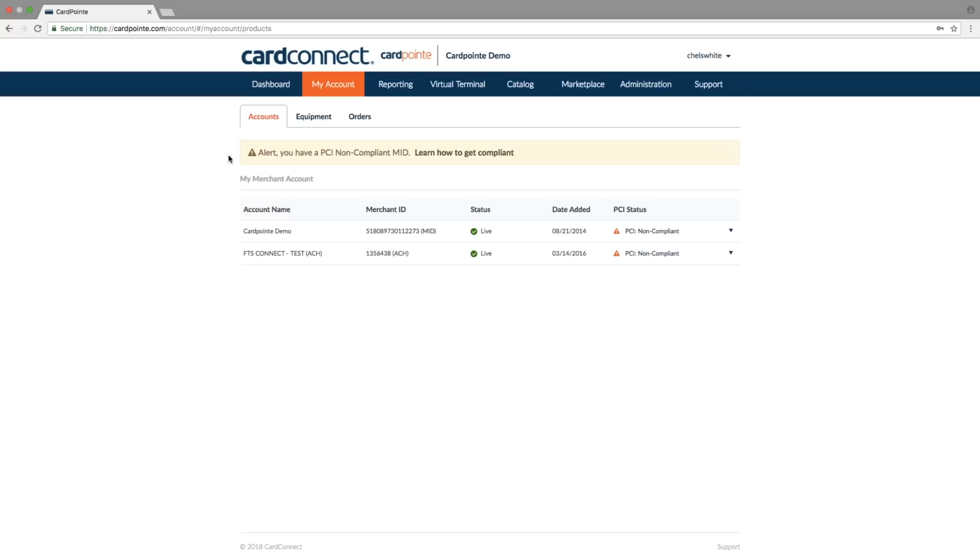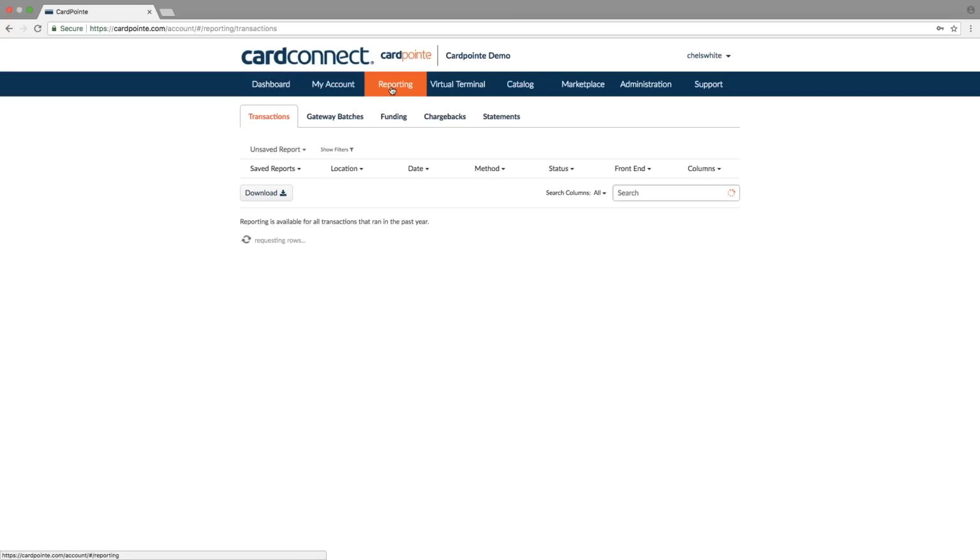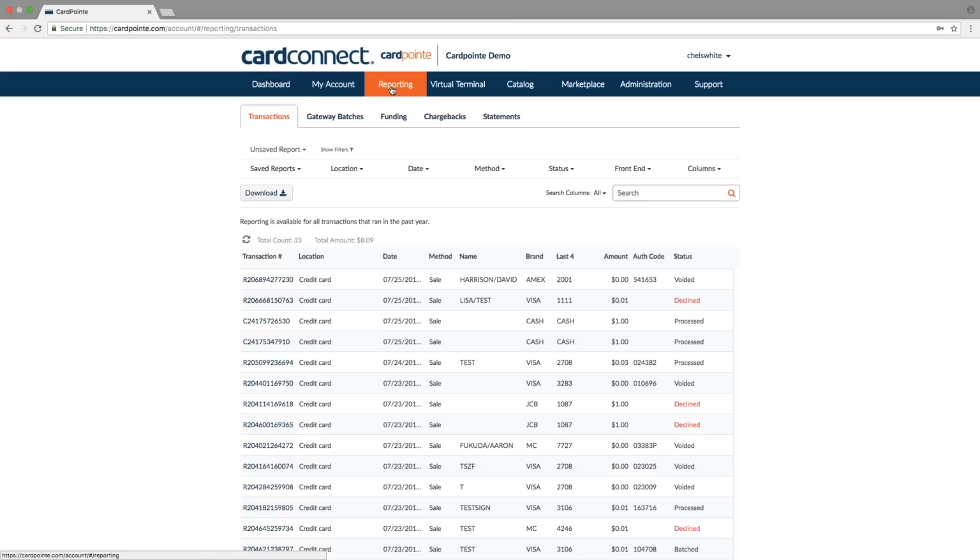Moving on to the Reporting tab. This is where you can easily pull transaction reports. When your CardPointe account is active, you'll be able to see a 90-day history of your statements and Blueview transaction data. As you continue to use CardPointe, you'll eventually be able to see up to a year's worth of transactions.